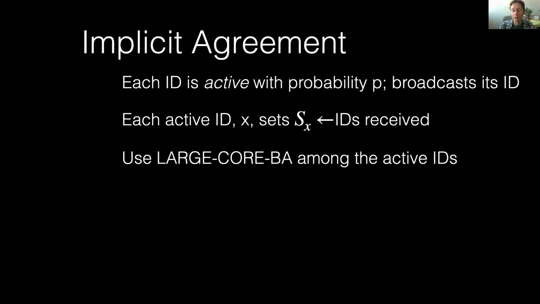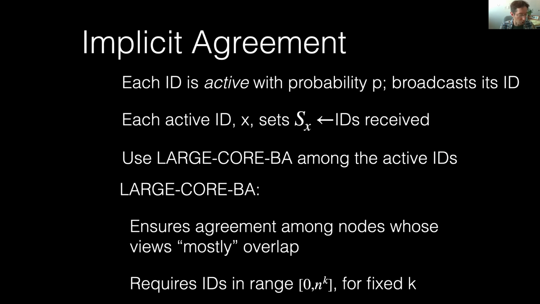The key idea here is we're going to make use of a subroutine, which may be of independent interest, called LargeCoreBA, and that is run among all of the active IDs. LargeCoreBA has the property that it ensures you will reach agreement among nodes whose views mostly overlap. And it requires IDs in the range 0 to n to the k for fixed k.